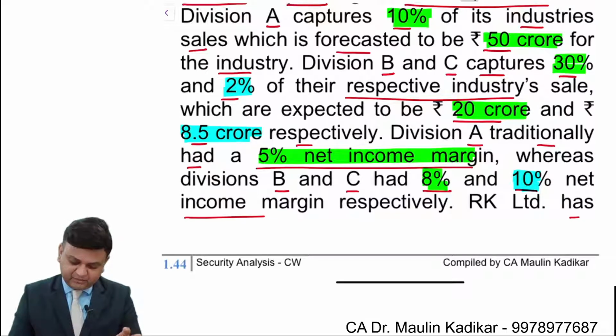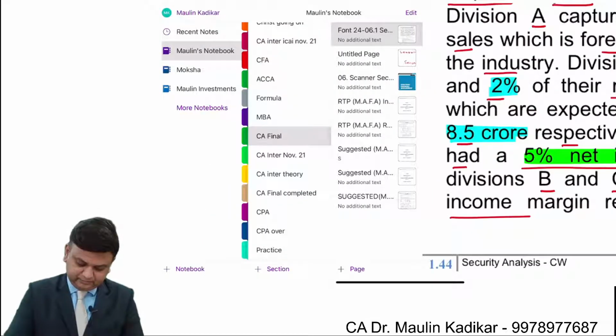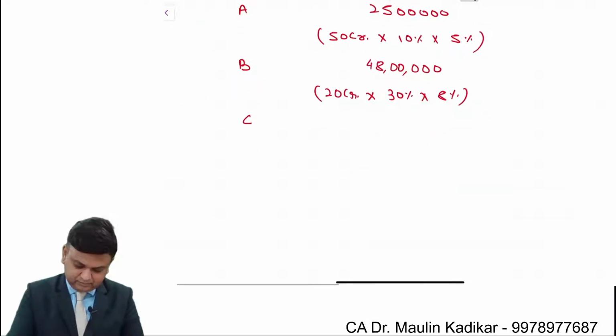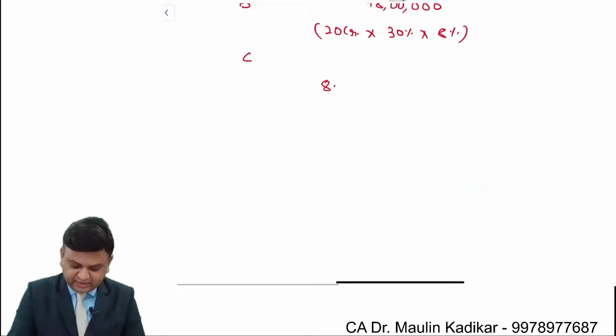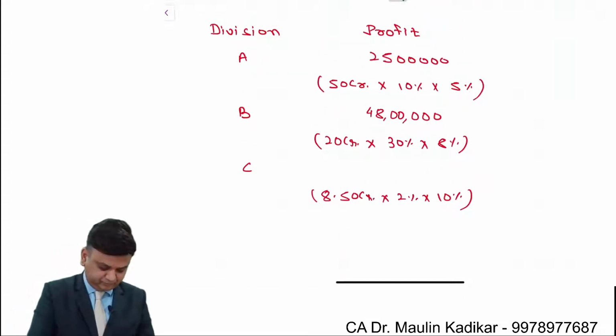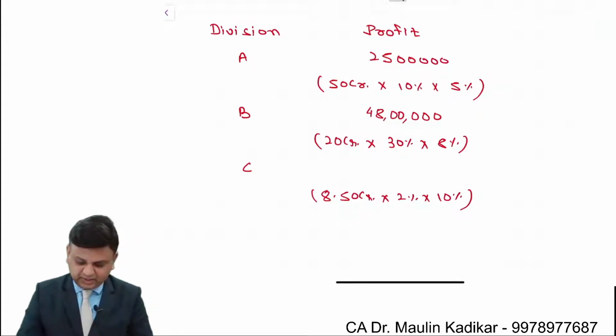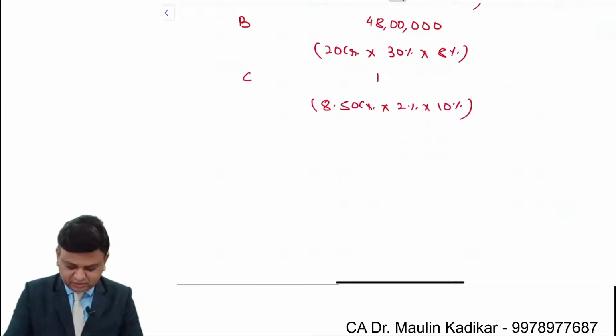So 8.5, 2 and 10. 8.5 crore into 2% into 10%. That comes to an amount of 1,70,000.